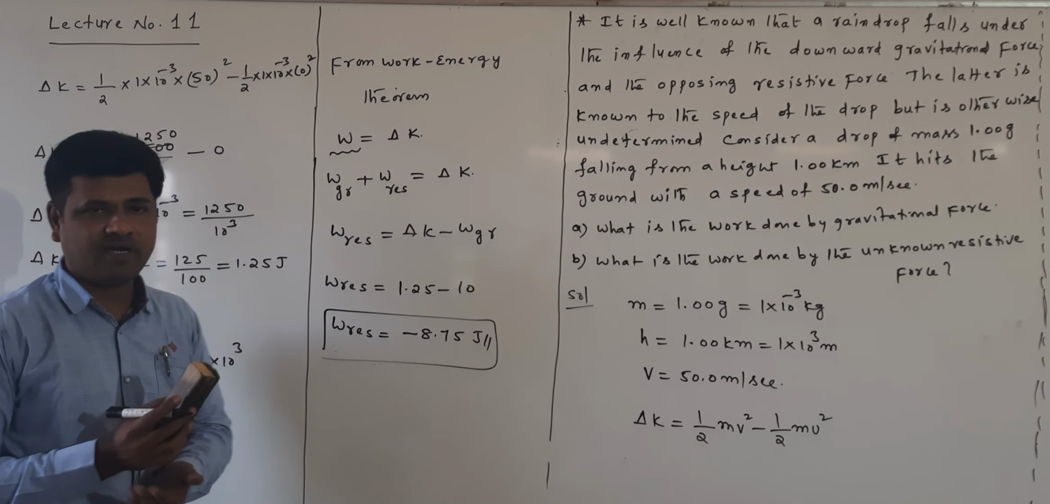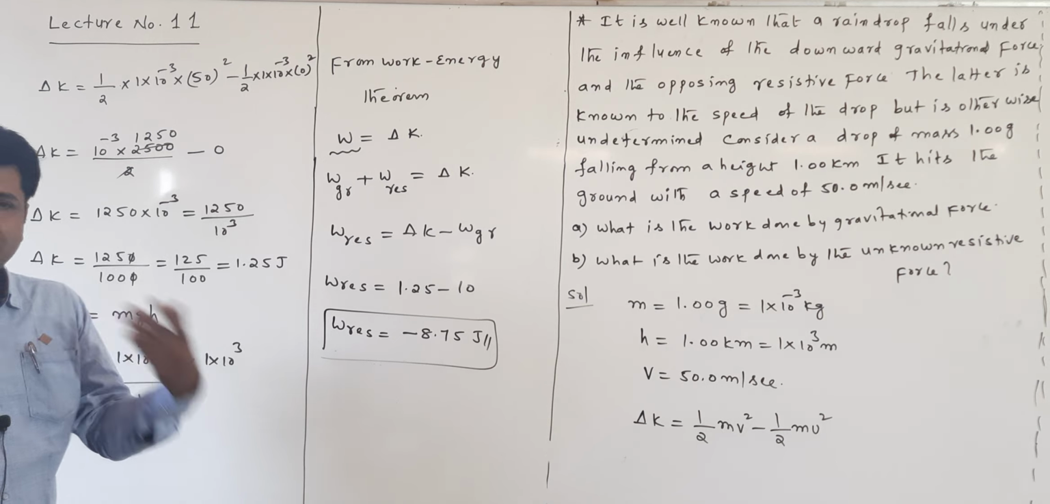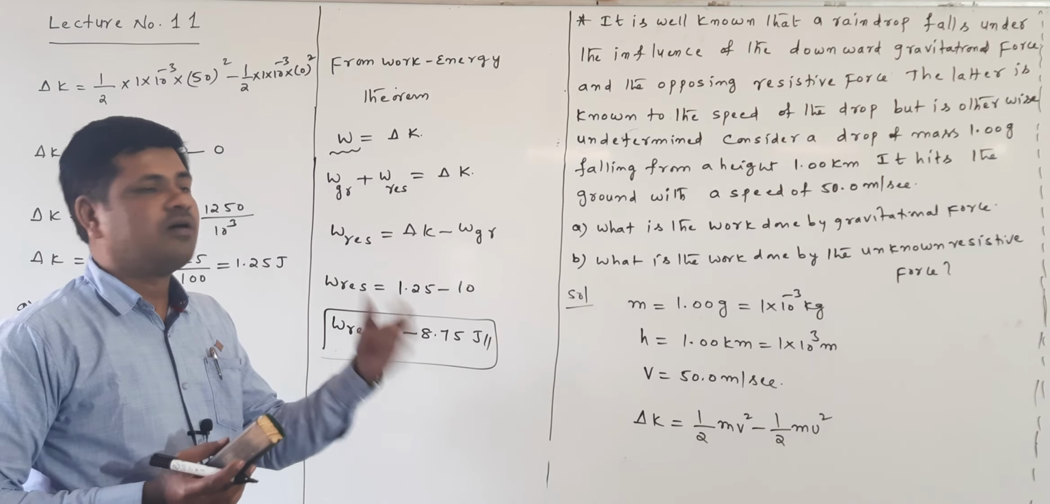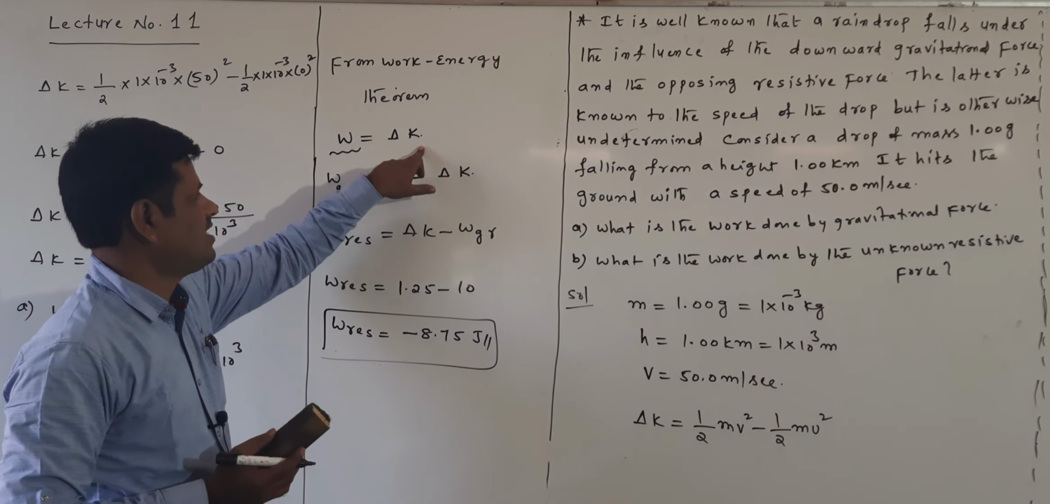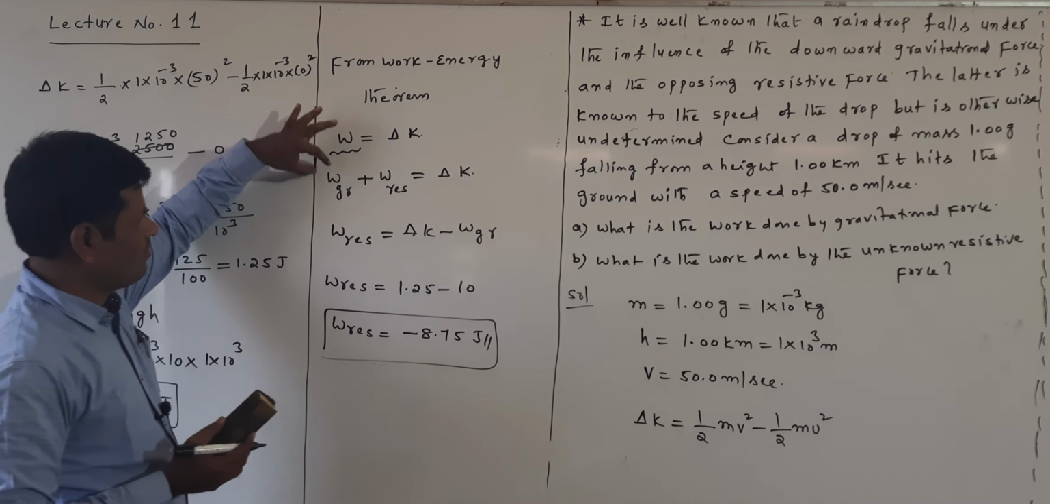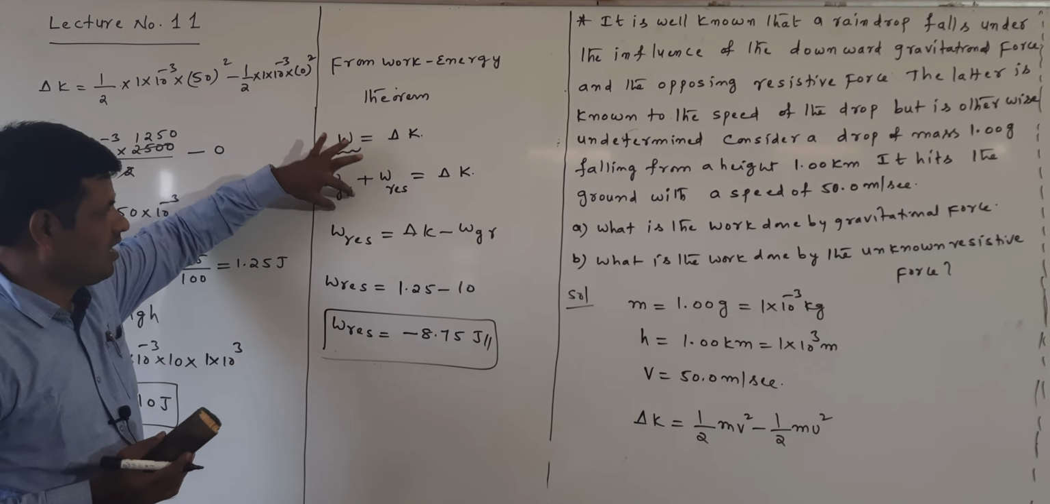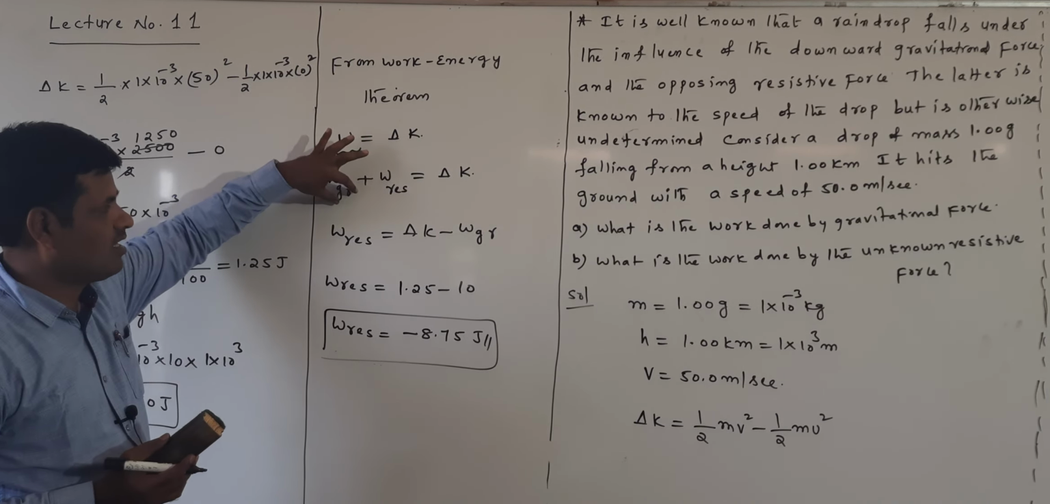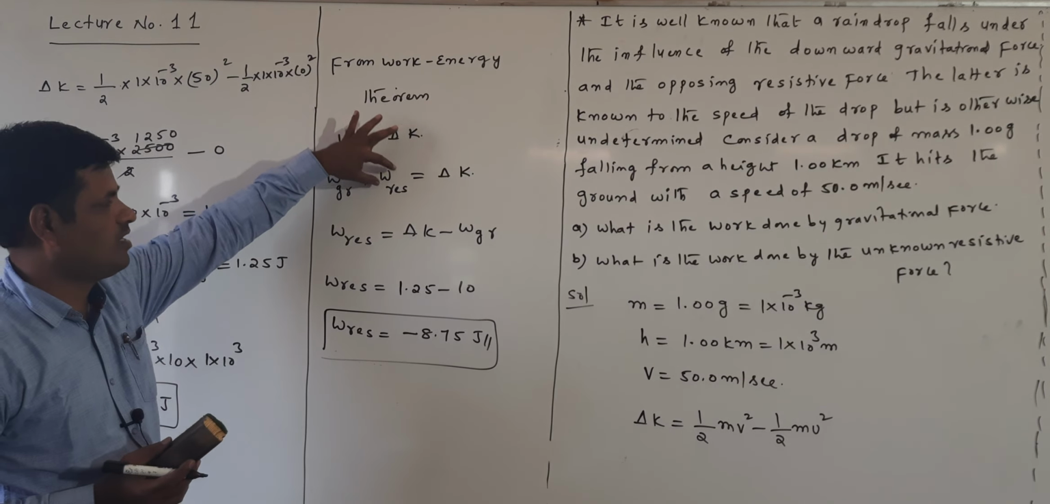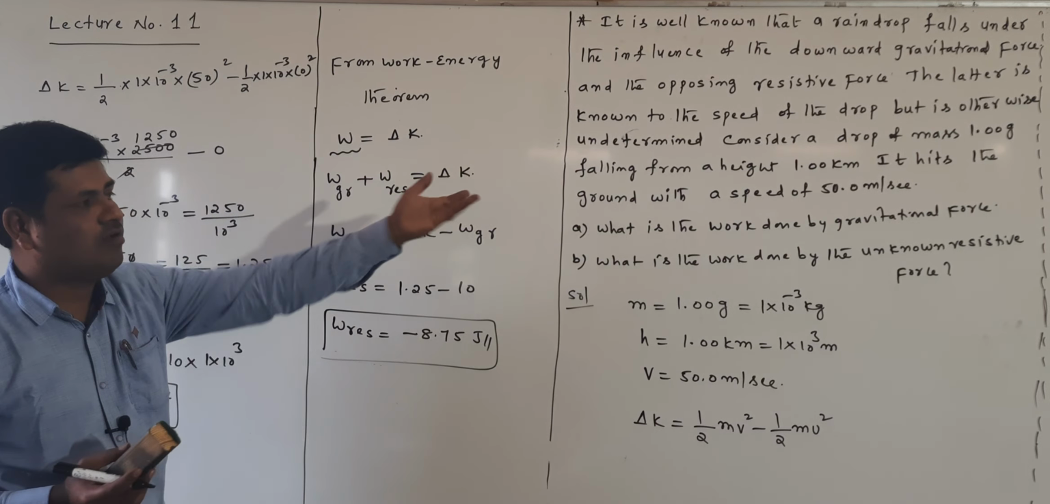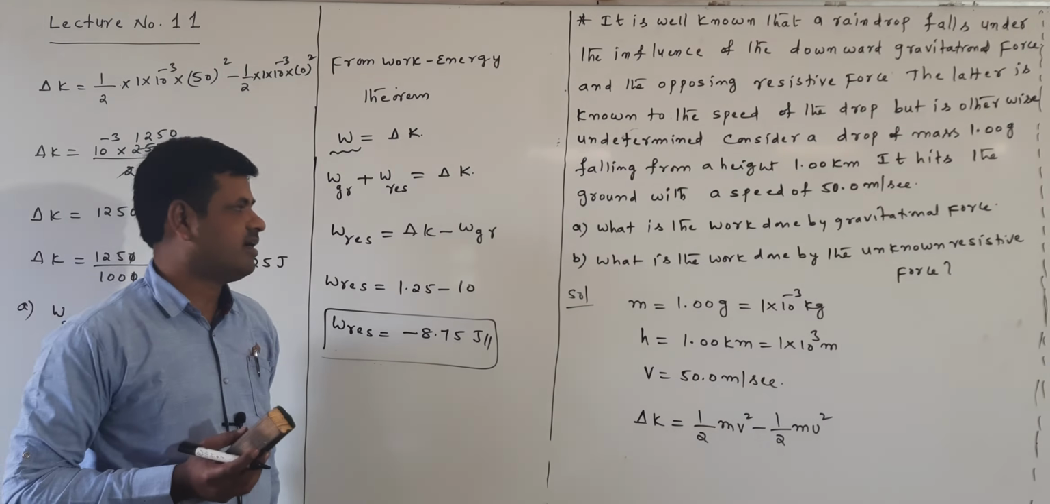What is the work energy theorem? Work done by the total forces, not only one force, is equal to change in the kinetic energy. Work done by the gravitational force is WGR, work done by the gravitational force. W resistive is the work done by the unknown resistive force, and the sum is equal to change in the kinetic energy.